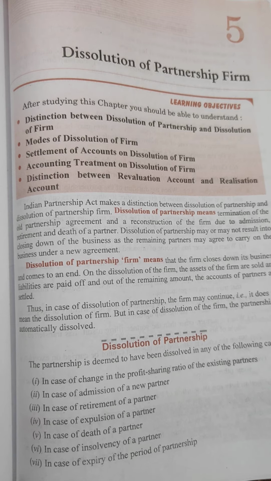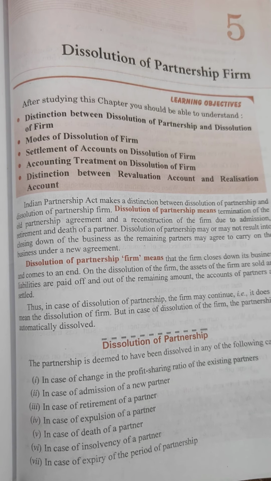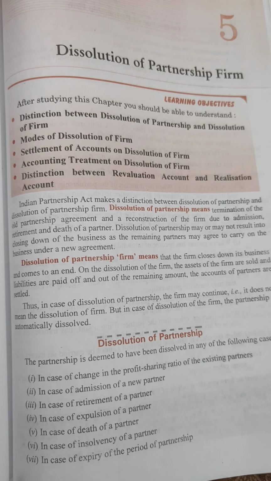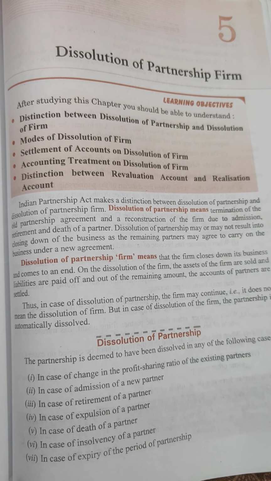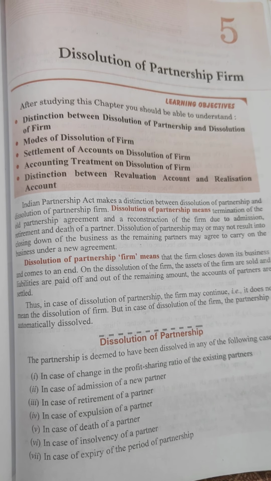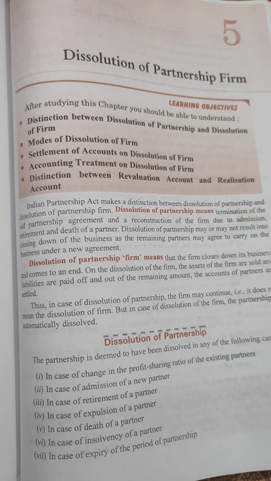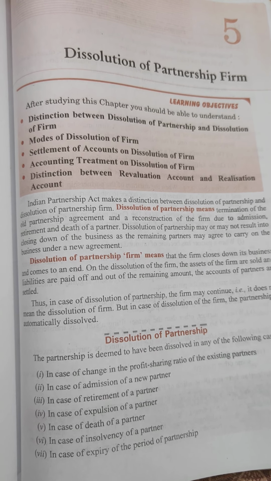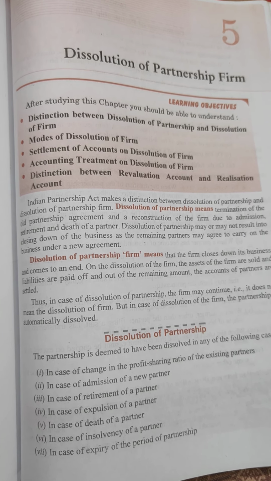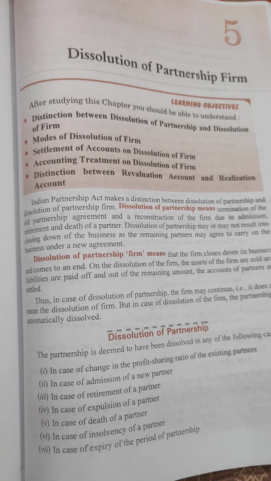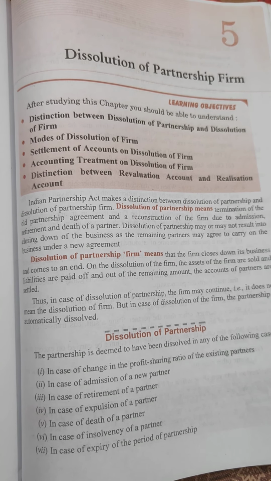Today, we are going to start the dissolution of partnership firm chapter. Okay. So, first, you must have some theoretical concept about this chapter. After that only we can start the numerical part. First of all, see what is dissolution. Dissolution, from the meaning you can understand, is the last step of the partnership firm. Dissolution of partnership firm means this is the end of the business.